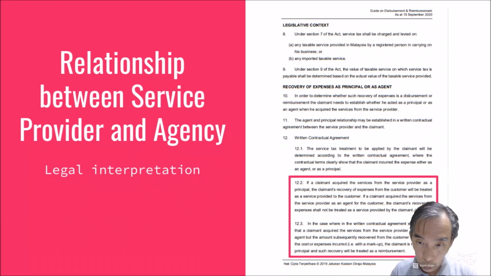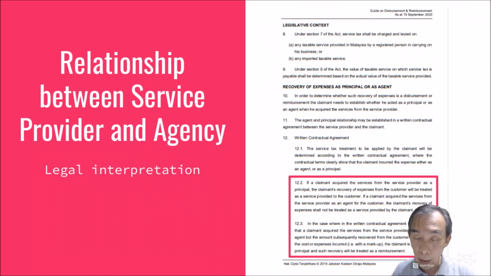but then you take the 500 ringgit and put it inside your own file, and then you open up another invoice charging the owner of the house 600 ringgit in total without itemizing, because you have a markup. So this markup is already 600 ringgit, you charge it to the owner, and the owner says, okay, I pay you 600 ringgit, and he doesn't know that actually there is a 500 ringgit bill by the plumber, and you are charging an extra 100 ringgit. He doesn't know, he just pays you the whole total of 600 ringgit. This amount is considered as you being the principal, because you acted on your own to mark up.